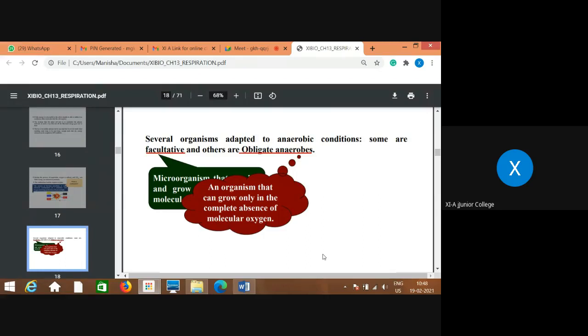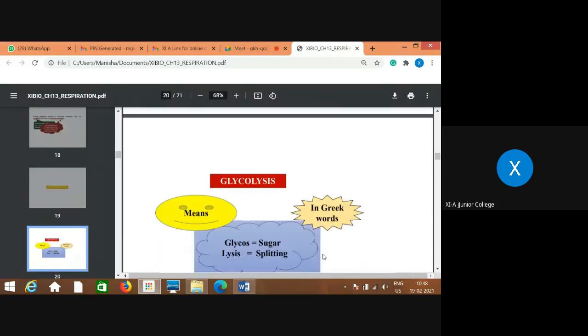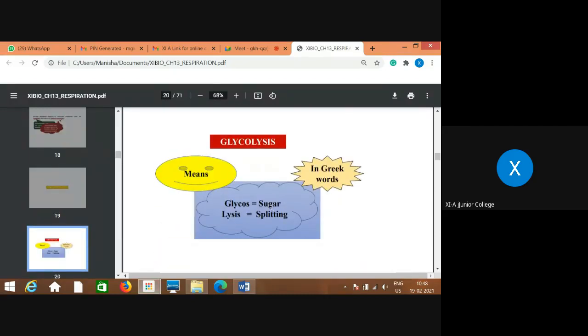Okay. Now the first step involved in the process of respiration is called glycolysis. Now what is the meaning of glycolysis? Glycos means sugar and lysis means splitting. So when the sugar molecule in the form of glucose is used for splitting, that sugar, which is considered to be the complex form, gets converted into a simpler form by splitting it. That is the Greek word which means splitting of the glucose molecule. That is glycolysis. Lysis is splitting, glucose is sugar.